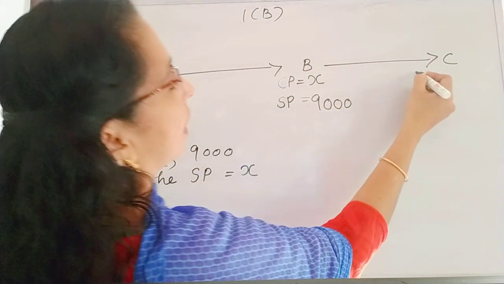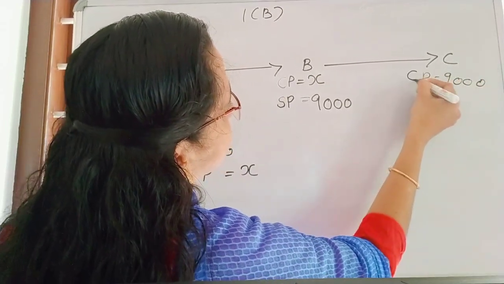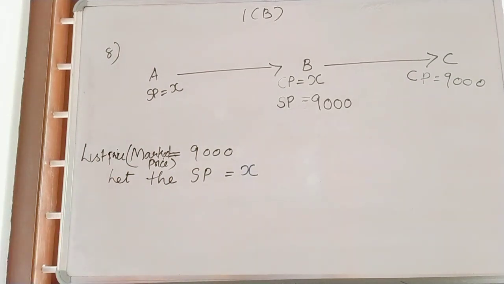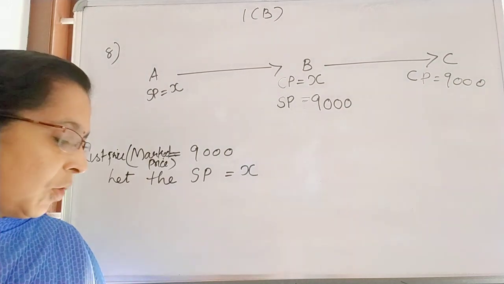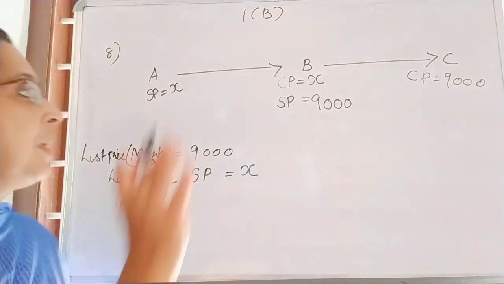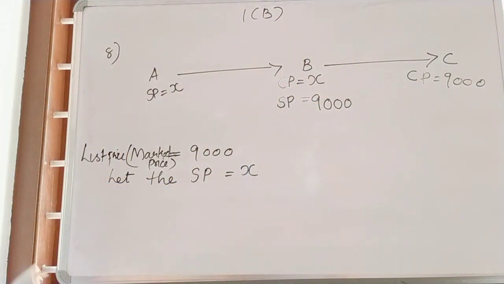Here it is the selling price, so CP will be 9,000. What is our question? Find out the amount paid by dealer B. We have to find out the amount paid by dealer B.